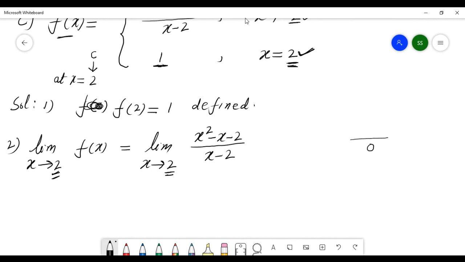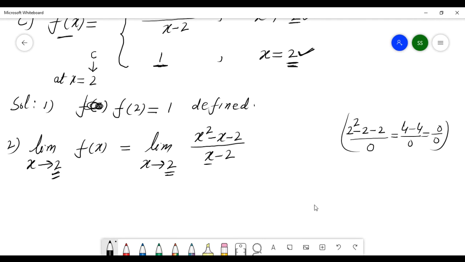And x is 2 here in the numerator: 2 squared is 4, minus 2, minus 2. Here it is 4, minus 4, and that is 0. So it comes to 0 over 0. And you know, when it is 0 over 0, there is a rule to find the limit. What is the rule?